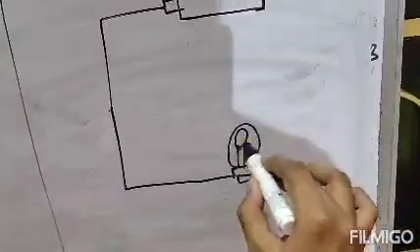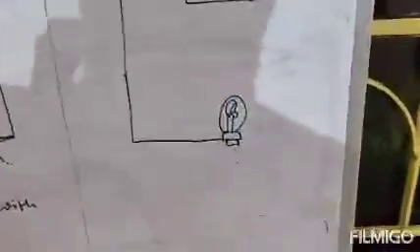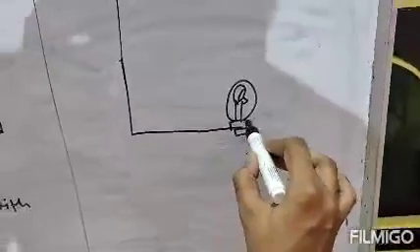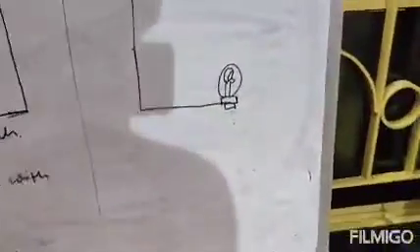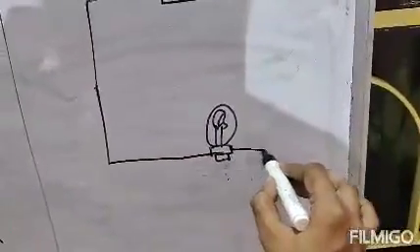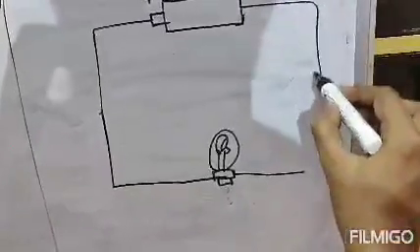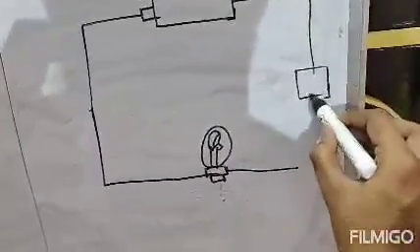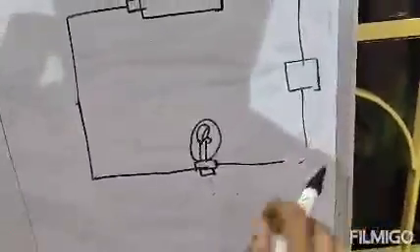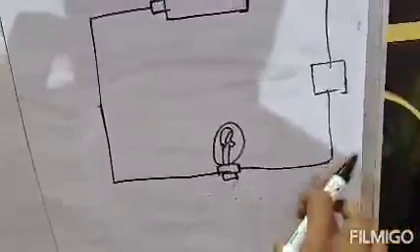This is the filament, consider it as a filament. Also it looks like a tree, I guess. So just consider it as a bulb. I am very poor in drawing, so please consider it as a bulb. And the circuit will look like this. There is a switch and the circuit is complete. Clear?